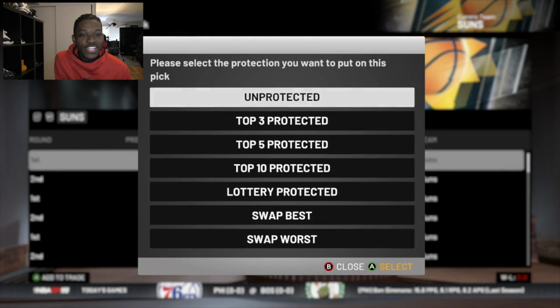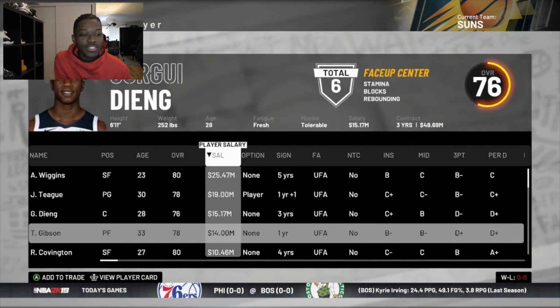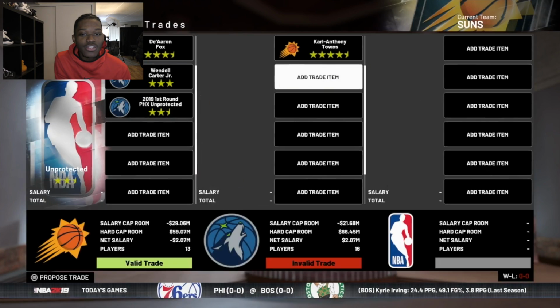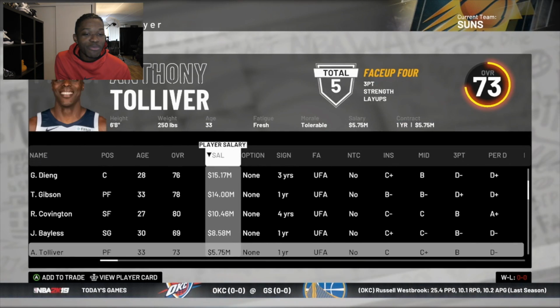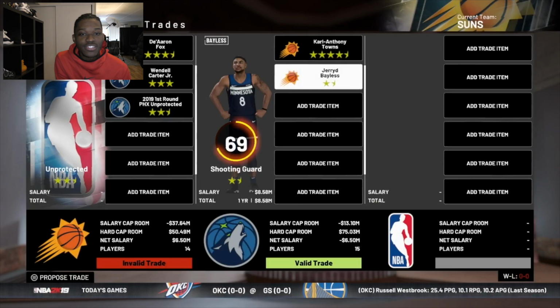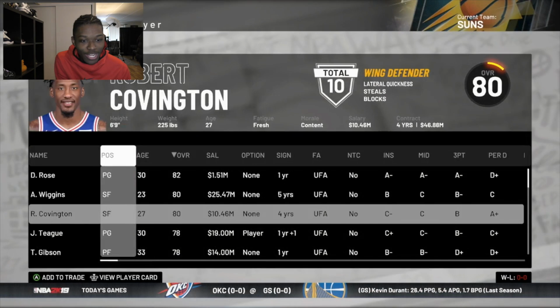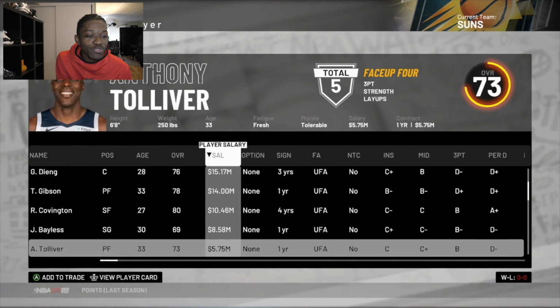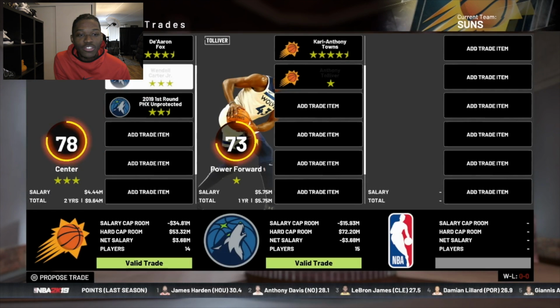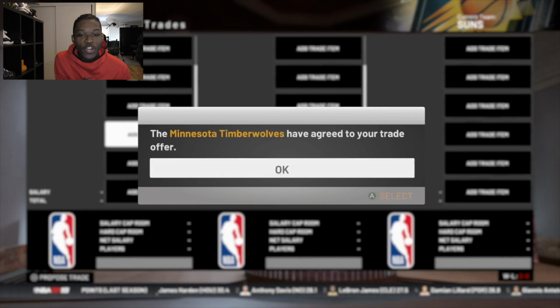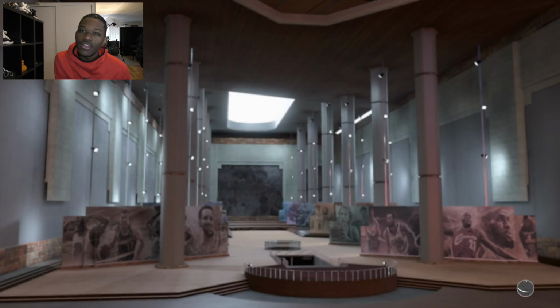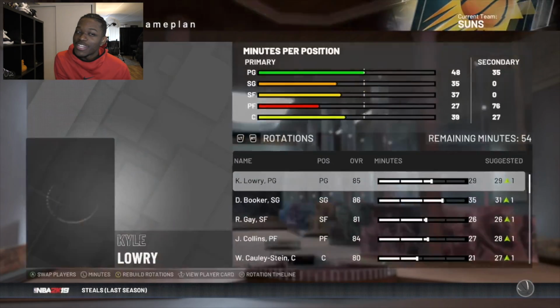What if we gave up these 2 and a first? You give us back... No, that's too big of a contract. Give us back Jared Bayless, that's still too big of a contract. Give us something a little bit less than Jared Bayless, which would be Anthony Tolliver. And then I'll throw you 2 firsts. Huh. That was relatively simple.